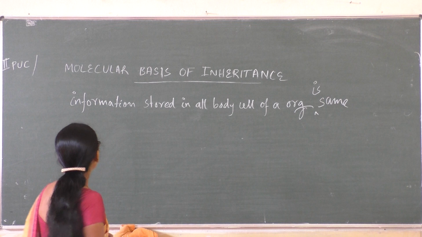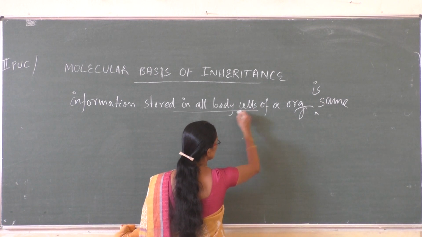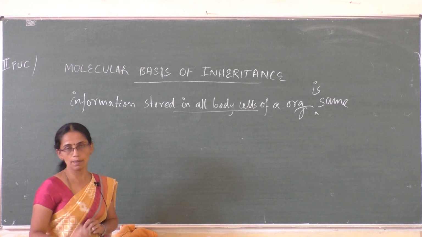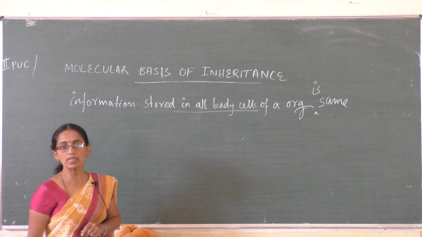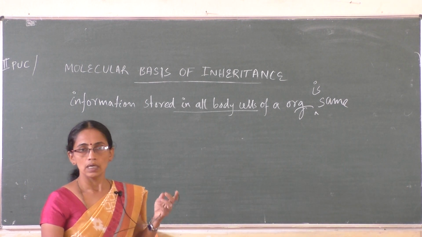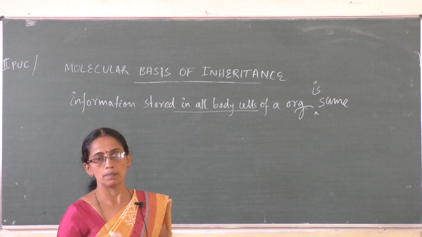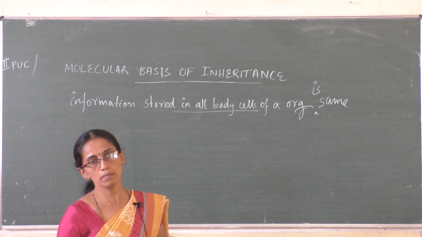That means information stored in all different body cells of an organism is the same. Now connect the same thing with the gametes. In the case of human beings, there are parents, male and female, father and mother.